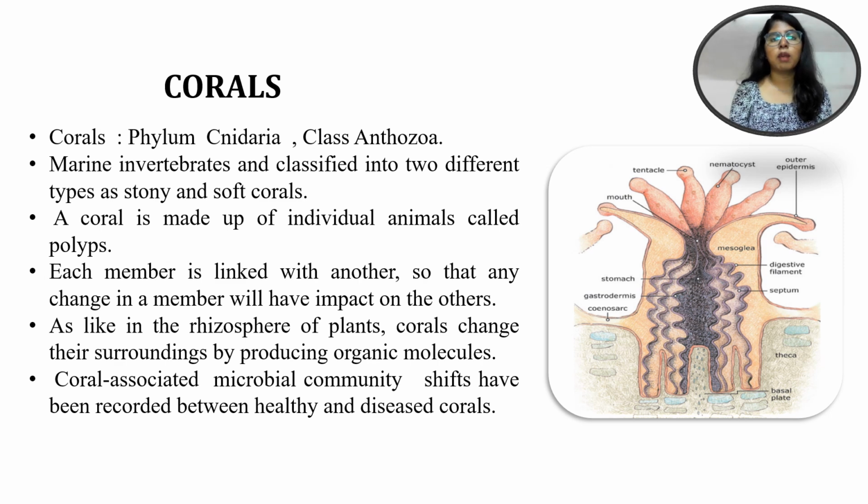A coral is made up of individual animals called polyps. These polyps are linked to one another. So any stress faced by one member of the community in corals will impact the other members also. The polyp has an opening at one end called the mouth, and this is surrounded by a structure called tentacles. Through this opening, they get food, and after consumption they release their waste products